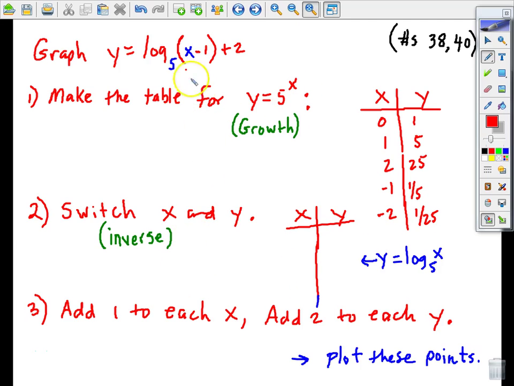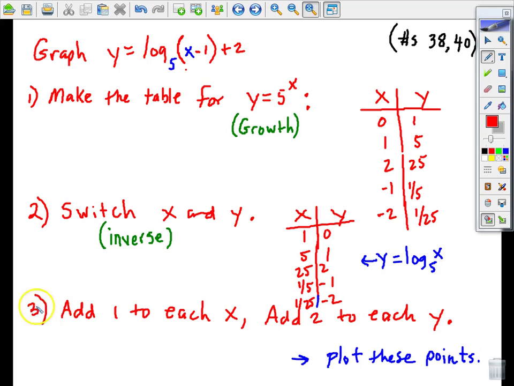Now that's the growth function y equals 5 to the x. Well, how do I get the log function y equals log base 5 of x? You inverse the points. Exactly. He used a good word. He said the inverse of that exponential growth function is the log function. So we're going to switch the xy coordinates in this table: 1, 0; 5, 1; 25, 2; 1/5, -1; 1/25, -2.